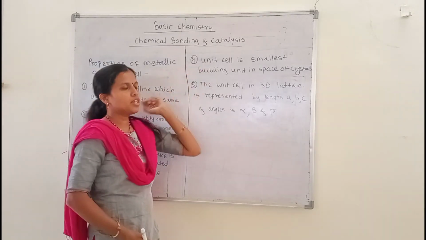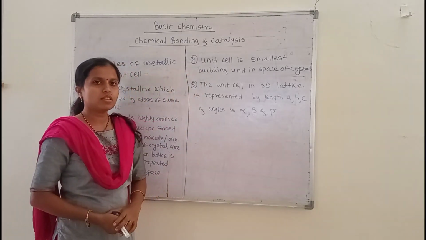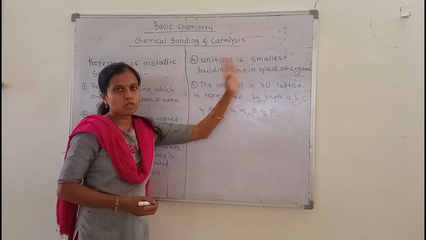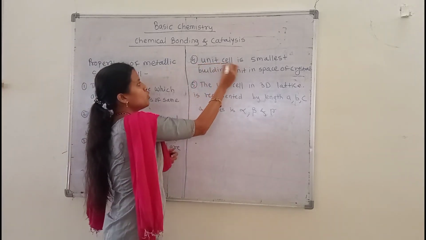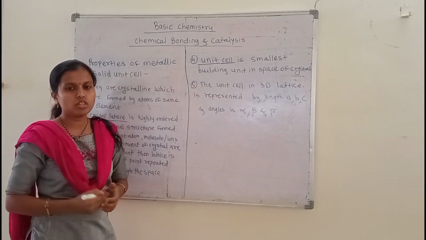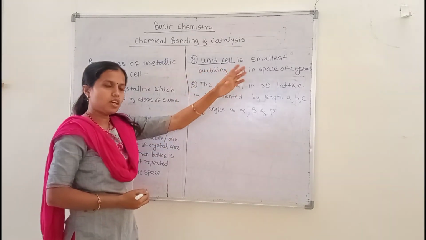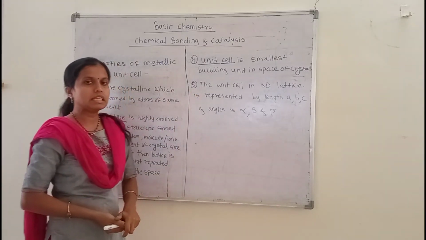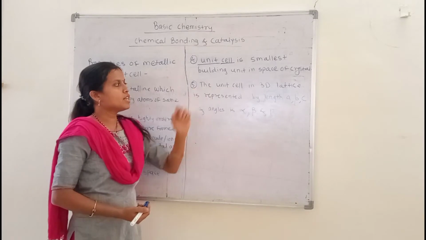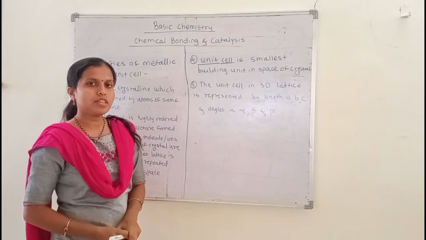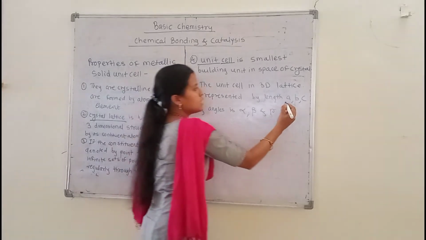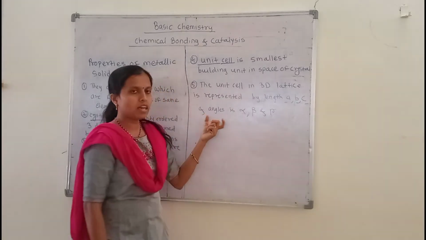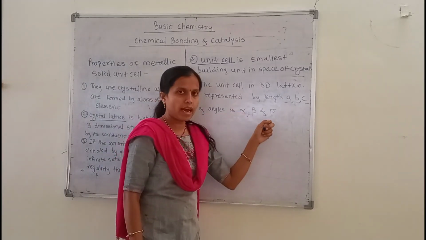The next point is the unit cell. The unit cell is the smallest building unit of the crystal space. Different unit cells are present, and in the next video we will discuss these different unit cells. The last point is that a unit cell in a 3D lattice is represented by the lengths a, b and c, and the angles are denoted by alpha, beta and gamma.